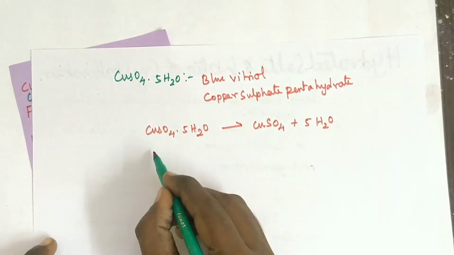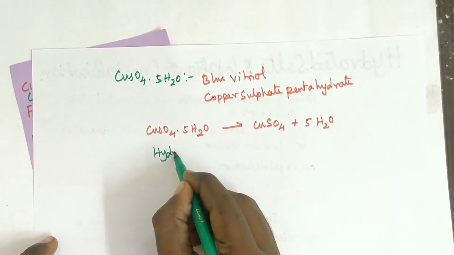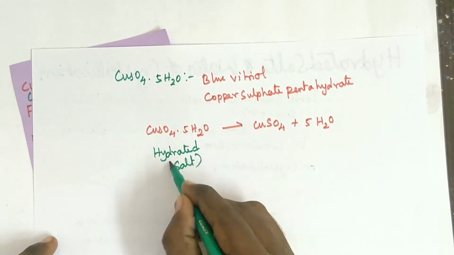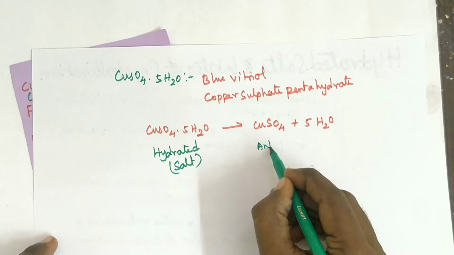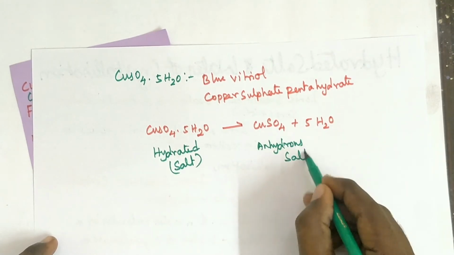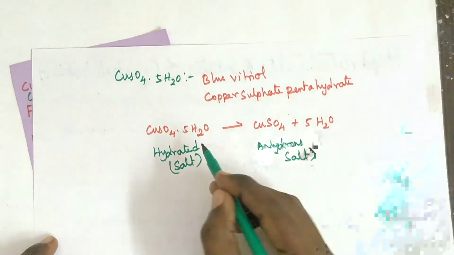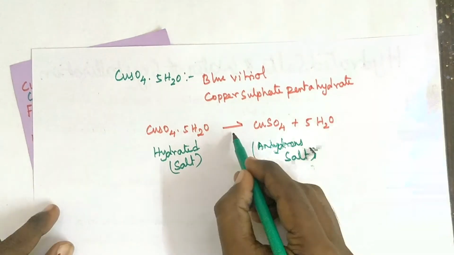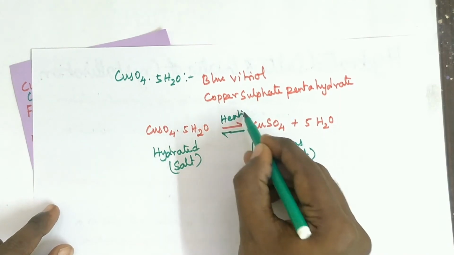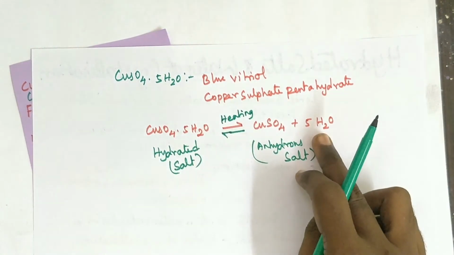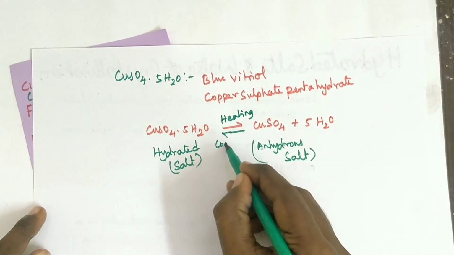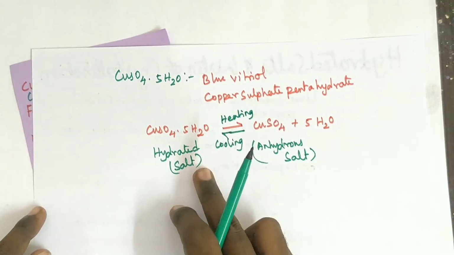The first one is the hydrated salt, and this one is the anhydrous salt. On heating it loses 5 molecules of water to form the anhydrous salt. On cooling it gives back the same compound, the hydrated salt.